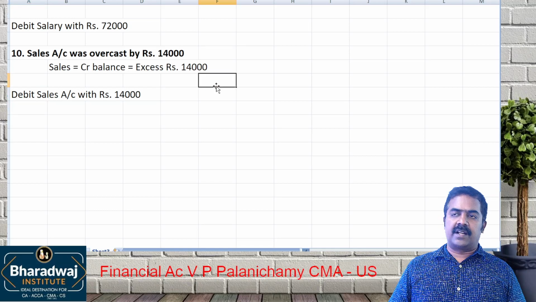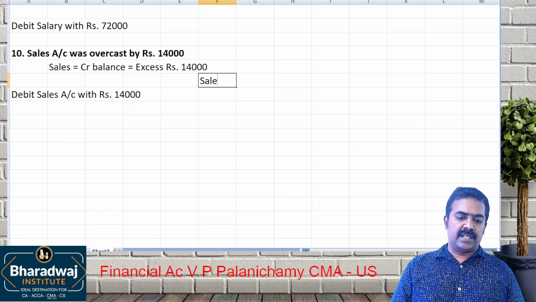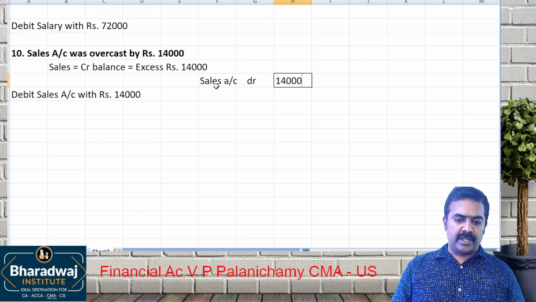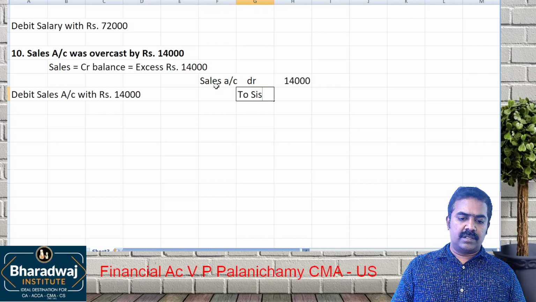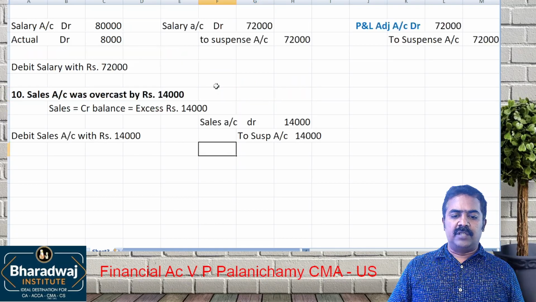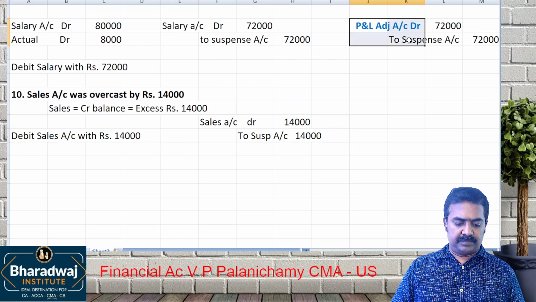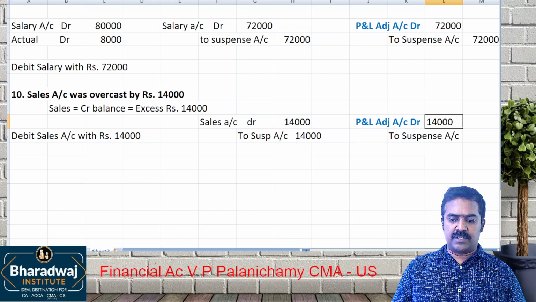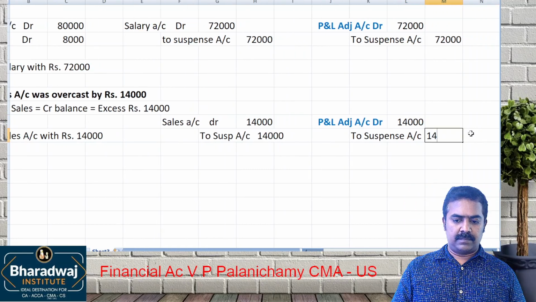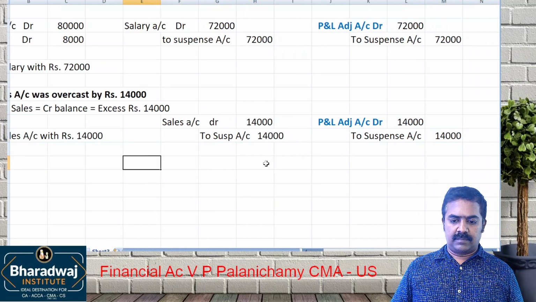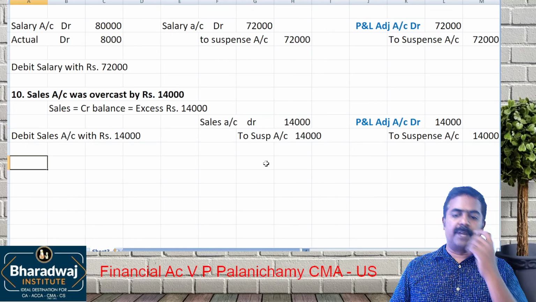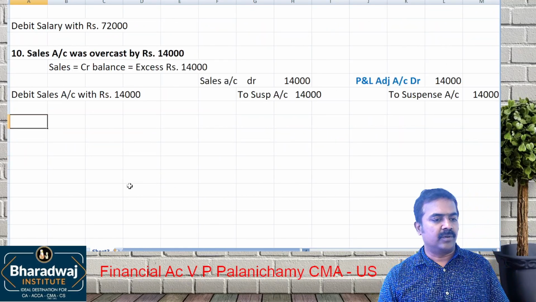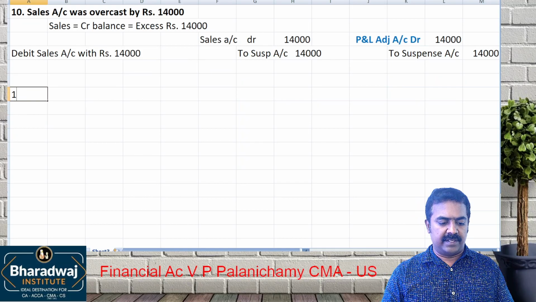If it is after trial balance, what will you do? Sales account debit, how much? 14,000, to which account? Suspense account. 14,000. If it is after final accounts, what should be done? P&L adjustment account debit to suspense account, how much? 14,000. Clear? In the place of nominal account, use that account. Now pay attention.